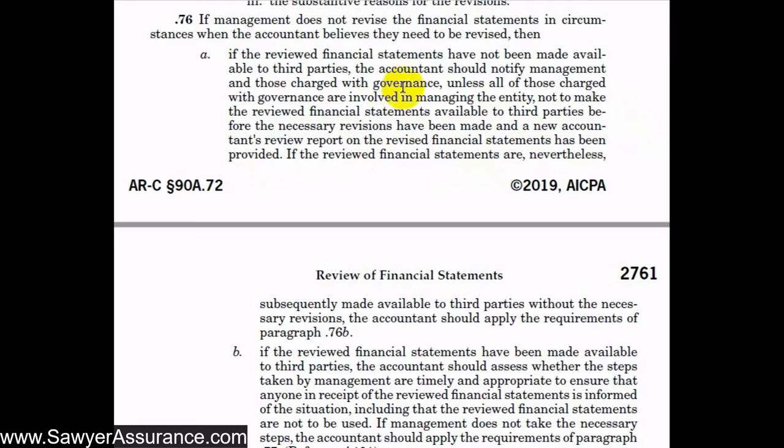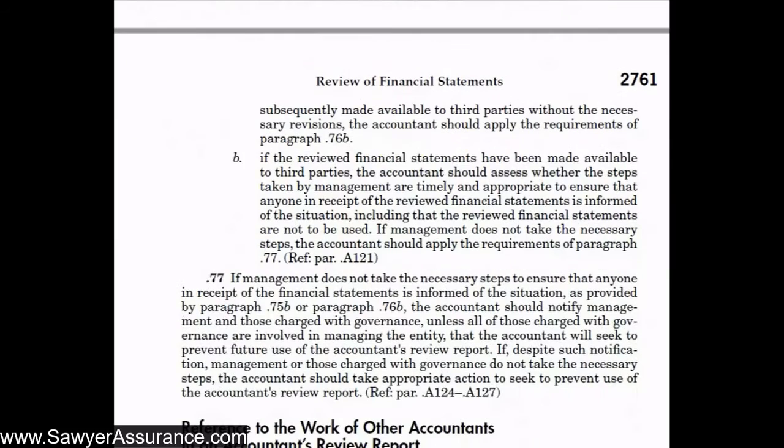And so if management or those charged with governance do not heed this requirement and they go ahead and send the financial statements and accounts review report to the third parties without our permission, then we should apply section 76B, which is this one. It says that if the reviewed financial statements have been made available to third parties, we should assess whether the steps taken by management are timely and appropriate to ensure that anyone in receipt of those reviewed financial statements is informed of the situation where we had advised them to revise the financial statements, including that the reviewed financial statements are not to be used. And if management does not take necessary steps, then we should apply the requirements of 77.